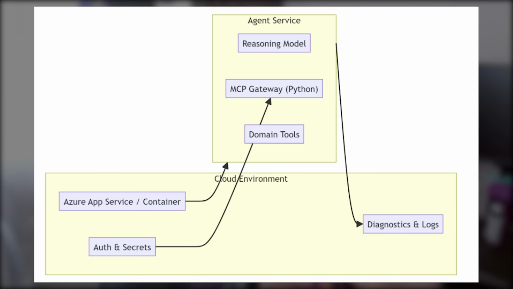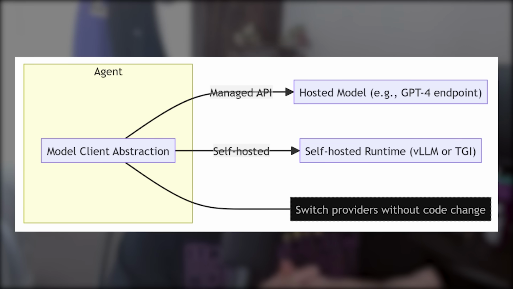Under the hood, each agent talks to its own model through a provider-agnostic client. In practice, that means that the agent can point to a managed API like a hosted foundation model or a self-hosted runtime with control. For the MVP, the MCP services are cloud-hosted and the model endpoints are configurable per agent, managed for simplicity and reliability, self-hosted for tighter latency control, cost optimization, or custom fine-tunes.